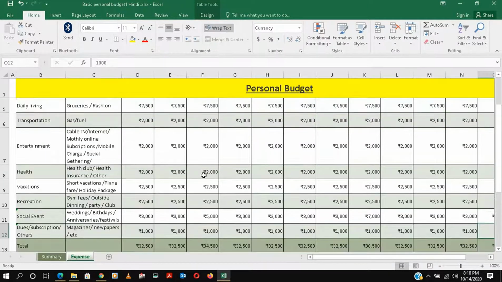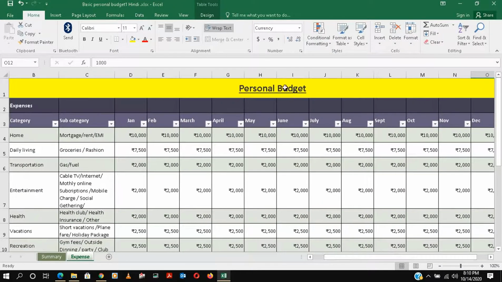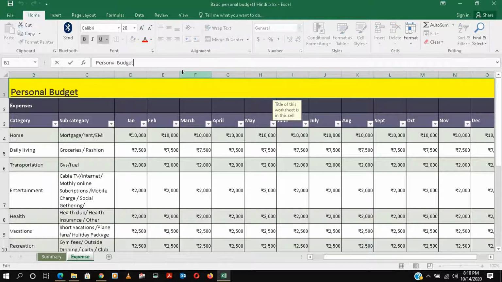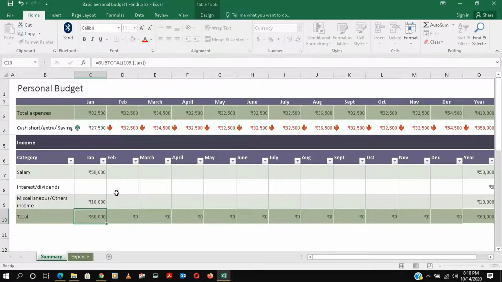So these expenses are ready, our full yearly expenses are ready for 2020. We'll label this 2020 and go into the summary. Oh, in the summary, everything is ready with our yearly figures, it is showing here. Now suppose our salary is coming in at 50,000 monthly. I am giving an example, interest, dividend, something and something, our amount is coming from somewhere.